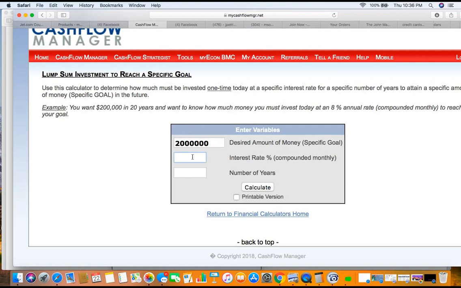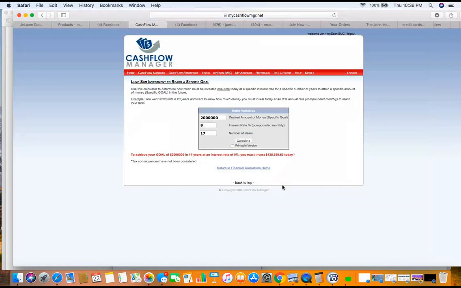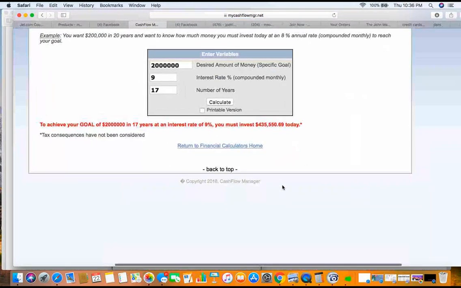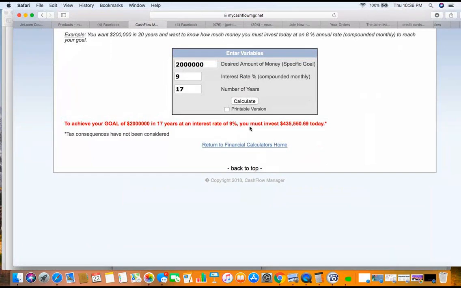Let's say I have a 9% interest rate, and I need that in 17 years from now. Calculate. Now the computer says, in order to reach that, I have to invest $435,000 today, and in 17 years, that's going to be $2 million if I get a 9% rate of return. See, it told me exactly what was going to happen.